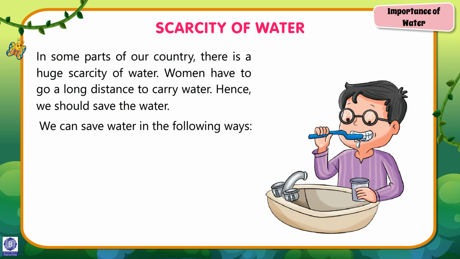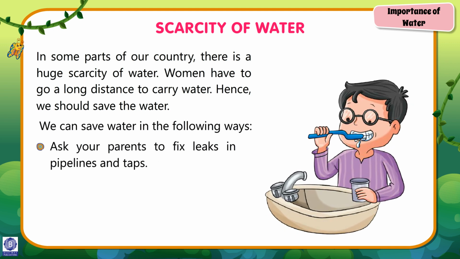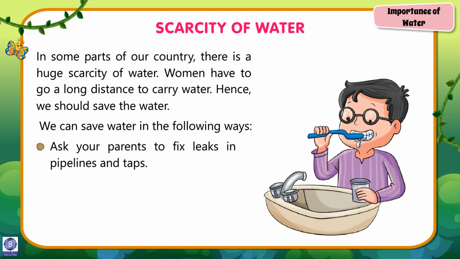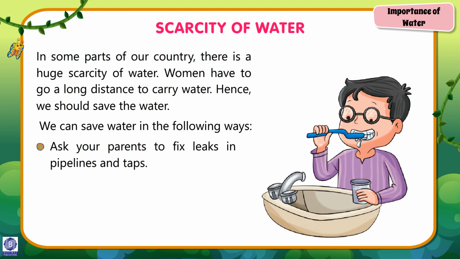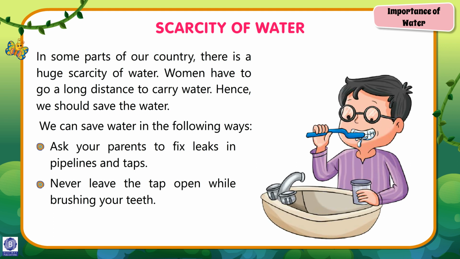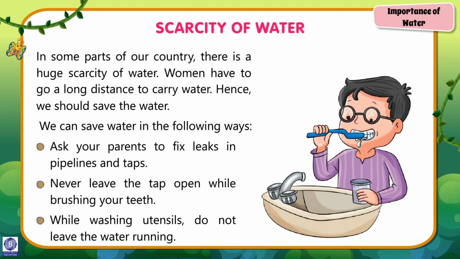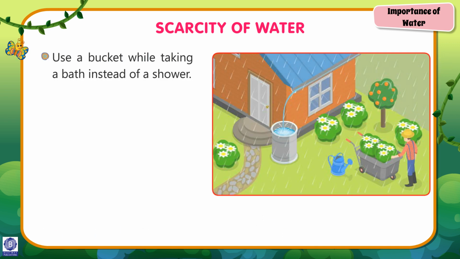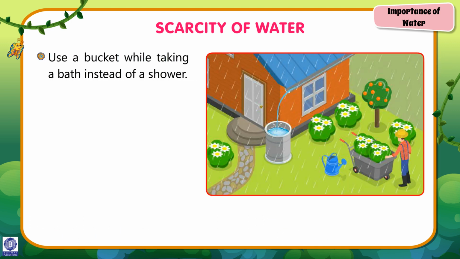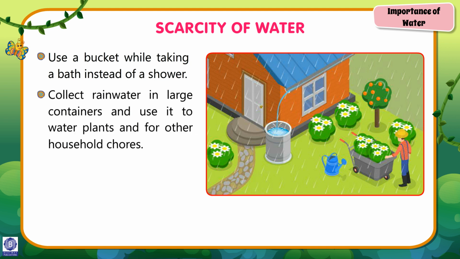We can save water in the following ways. Ask your parents to fix leaks in pipelines and taps. Never leave the tap open while brushing your teeth. While washing utensils, do not leave the water running. Use a bucket while taking a bath instead of a shower. Collect rainwater in large containers and use it to water plants and for other household chores. Use a mug to wash your car or bicycle.